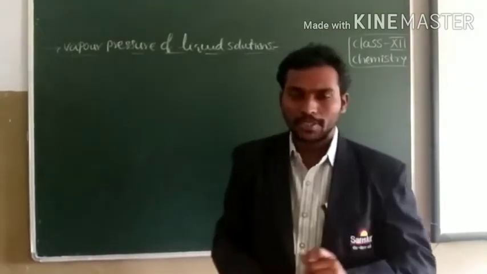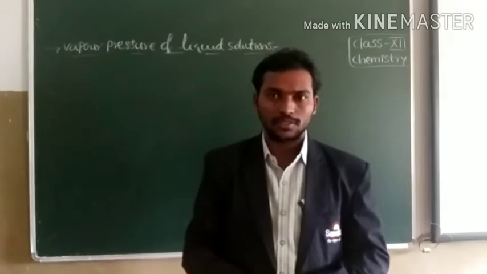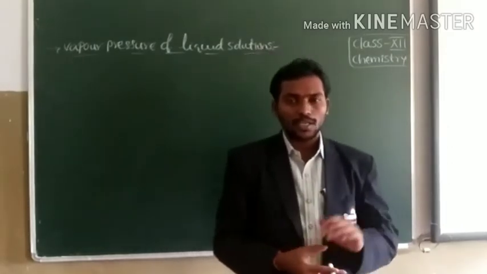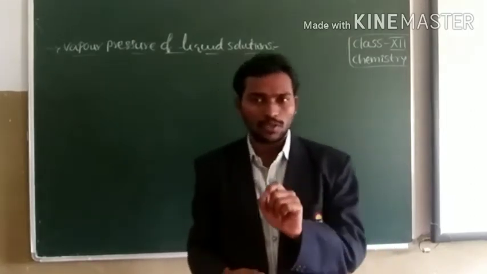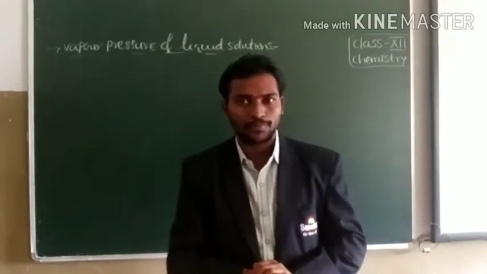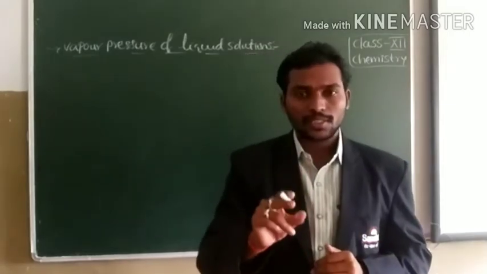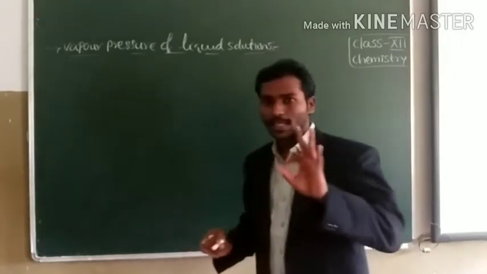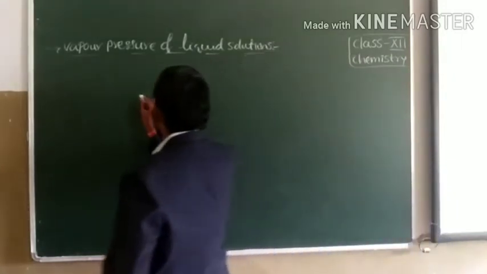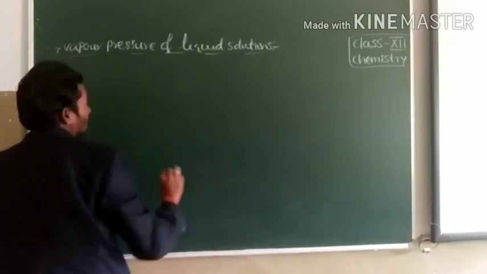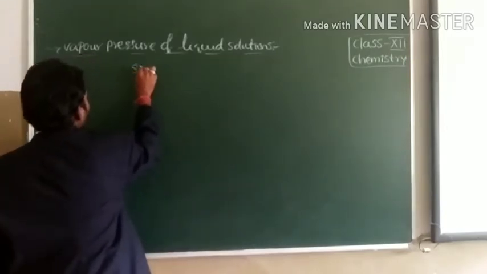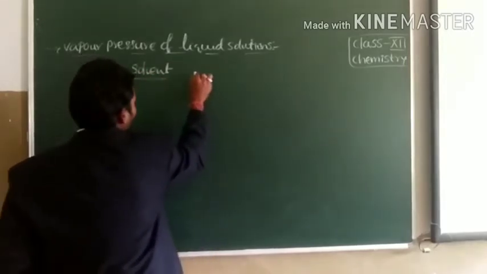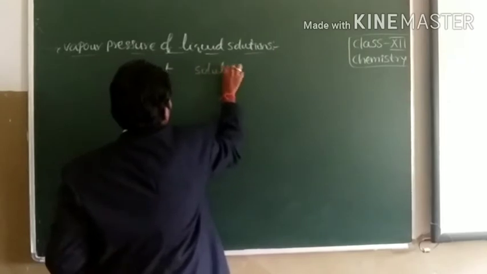In session 1 we have seen different kinds of solutions, that is solid solutions, liquid solutions and gaseous solutions. In solid solutions the physical state of solvent is solid. In liquid solution the physical state of solvent is liquid. That's why we have three types of liquid solutions. In liquid solutions, solvent is in liquid state, solute may be in solid or liquid or gaseous state.